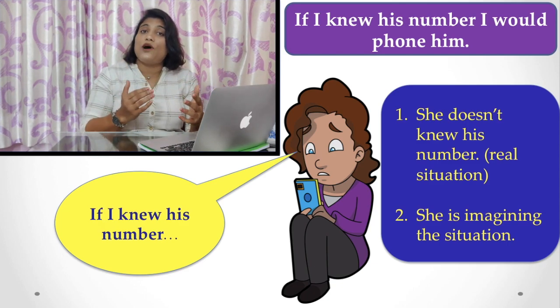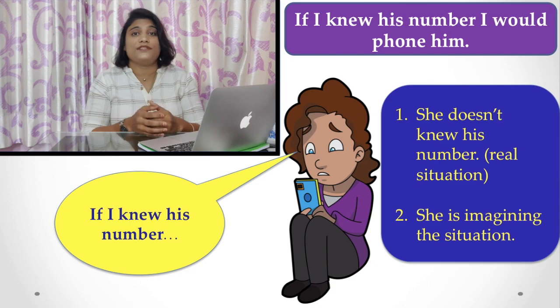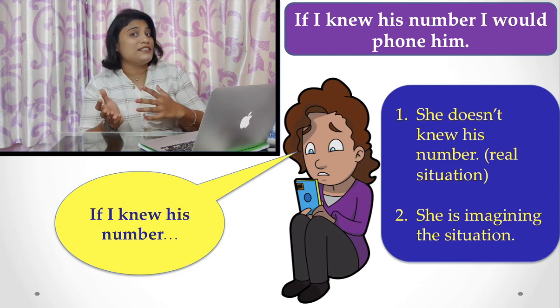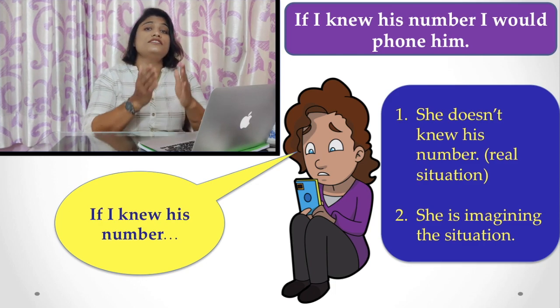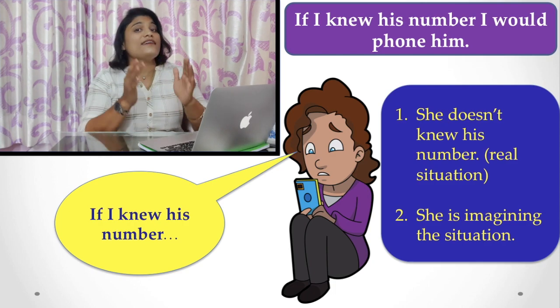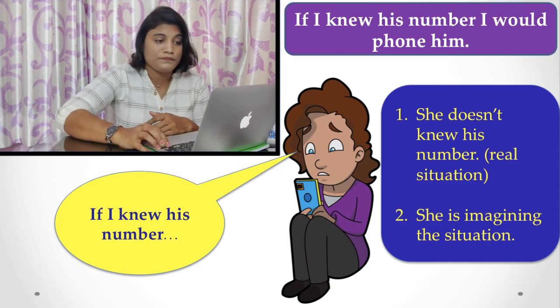In this type of situation, when I don't know something and I am imagining something, we have to use this type of if clause, and this is the second conditional if clause.